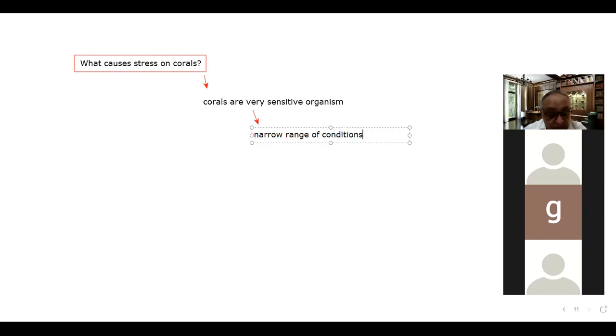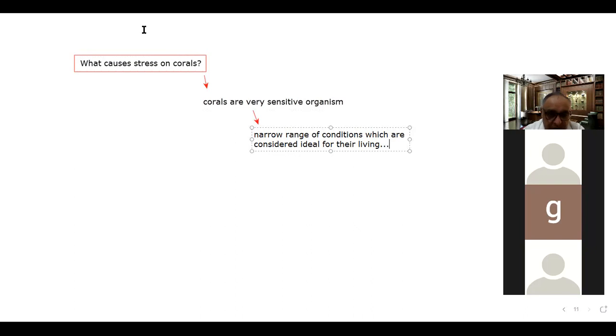which are considered ideal for their living. So that's the point: when there is any change in these conditions, that causes stress on the corals.